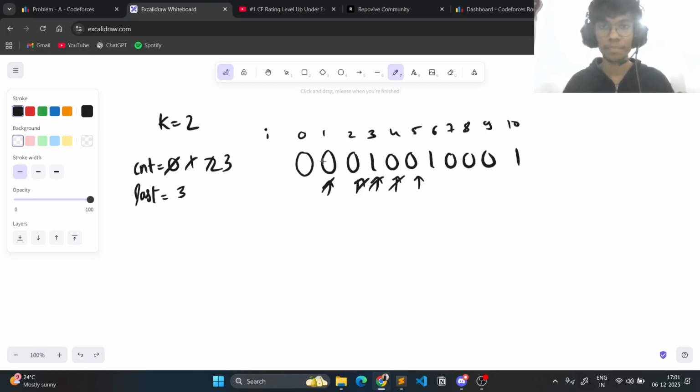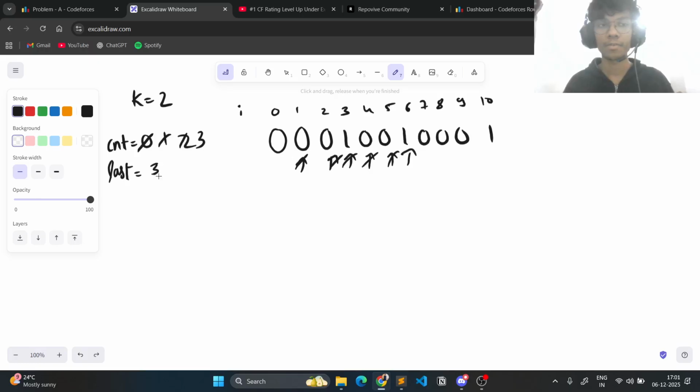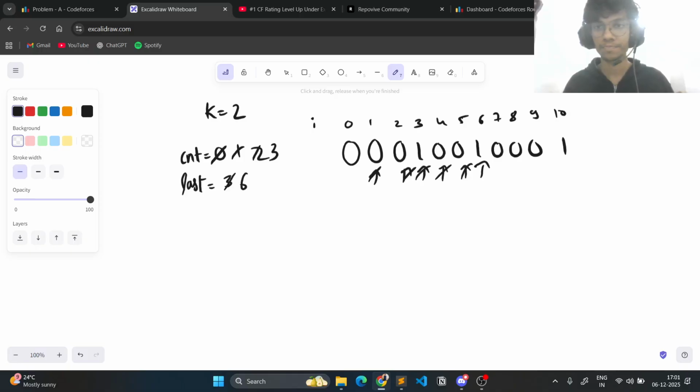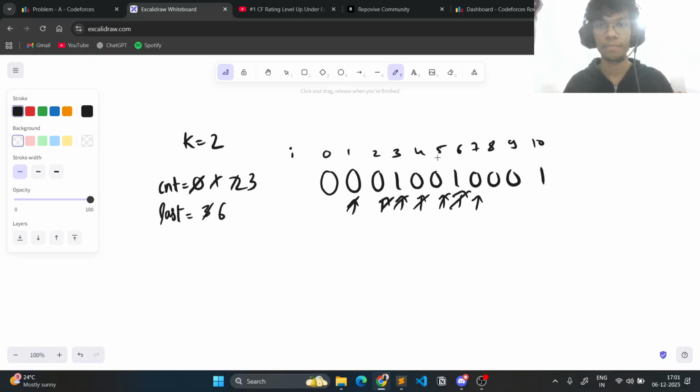And then I have to stay awake for 2 consecutive classes if I attend this. So I cannot take this 5 as well. And so I'll move here. But since this is 1, right? What we'll do is update the last variable to 6, and then we'll go here. We'll check if 7 minus 6 is greater than k. It is 1. It is not. So we'll move here. Is 8 minus 6 greater than k? No.